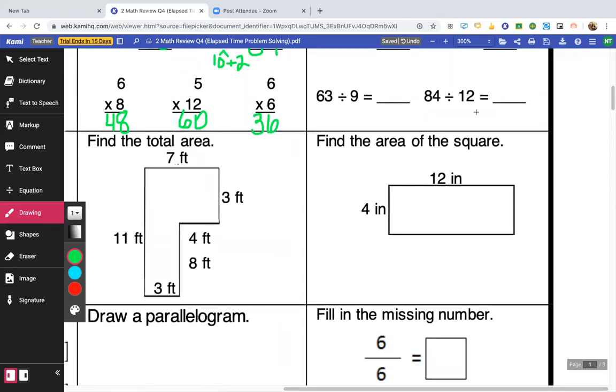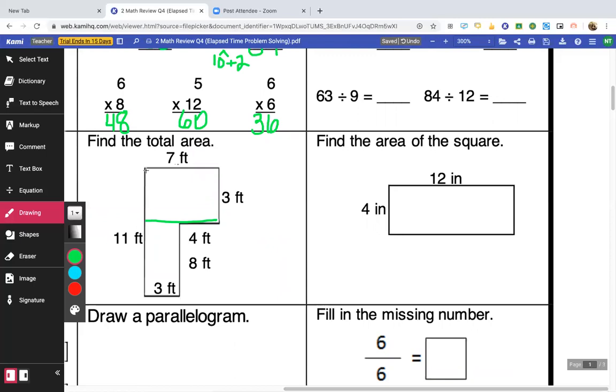Find the total area. Oh, this is one of those ones that's trying to trick us. So I know that if I had squares, if I had grid paper, I could just count the squares, but they didn't do that for us. So this is a really strange shape, but I'm going to make it into 2 rectangles because I know that if I measure the width and the height of a rectangle, I can get the area, but I'm going to have to add the 2 areas of these 2 together.